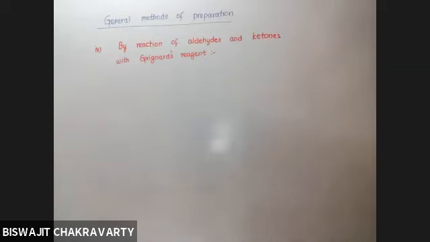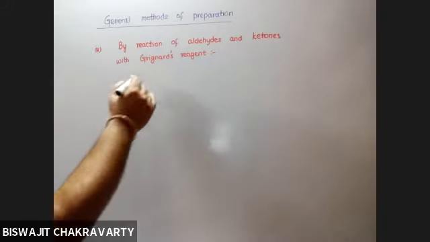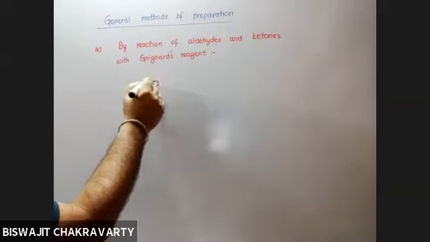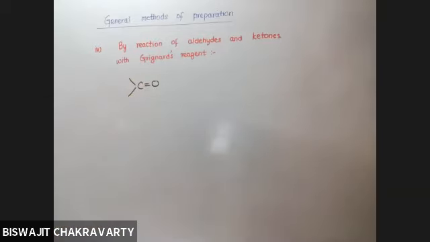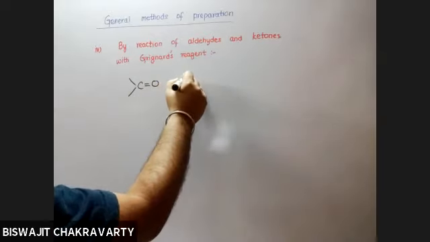By now, you all are familiar with what is Grignard's reagent. By now, you are also familiar that aldehydes and ketones have one thing in common. And what is the common thing? The carbonyl group. Suppose I take aldehyde or ketone, any one of them, and treat this with Grignard's reagent.